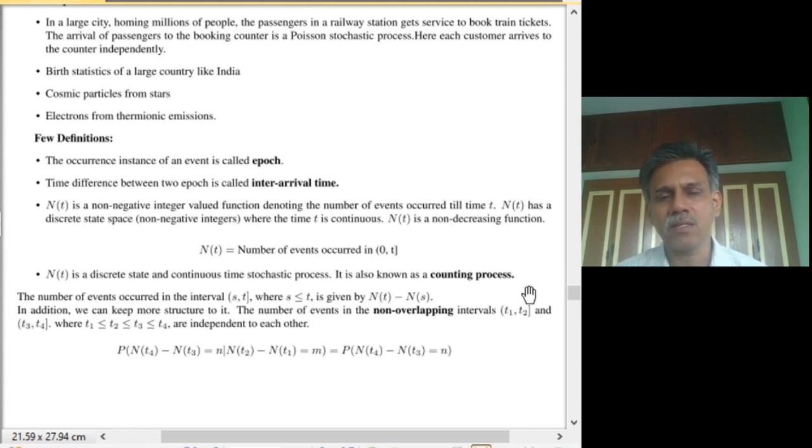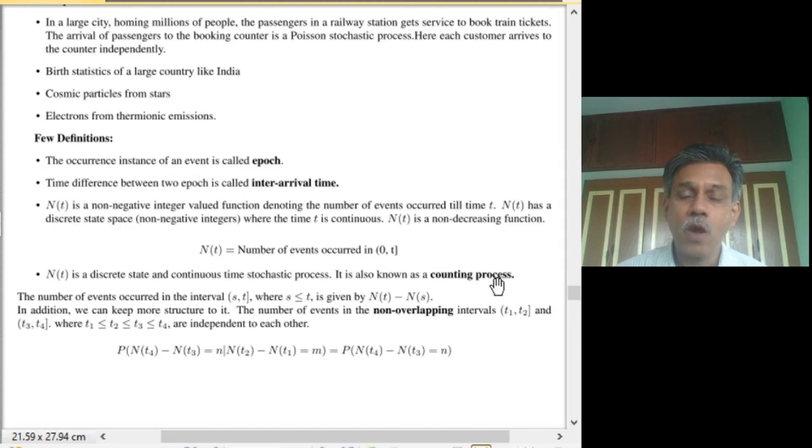The common characteristic is, because we are counting some lumped quantities, discrete quantities, which occur at specific times, events, customers and so on, then by its own nature the number is a non-negative integer valued one that physically signifies a count, and at any given time t it represents the number of counts that we have, and it is a non-decreasing function. Therefore it is appropriate to call it a counting process.